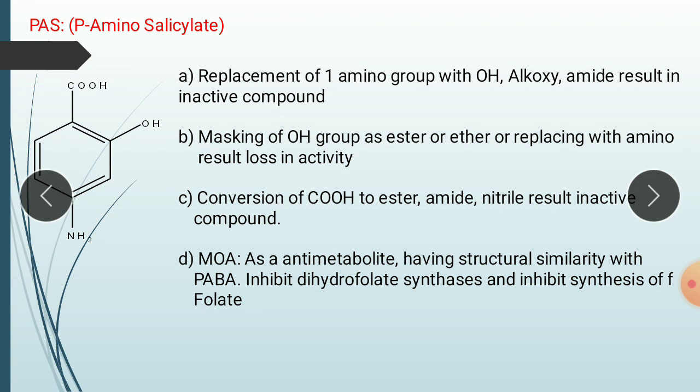So this PAS, para-aminosalicylate, having structural similarity with PABA, competes for the same enzyme and therefore prevents the formation of folate. This folate is important in the conversion of DMP to TMP. So in short, it acts as an anti-metabolite and inhibits dihydrofolate synthesis and the synthesis of folate.